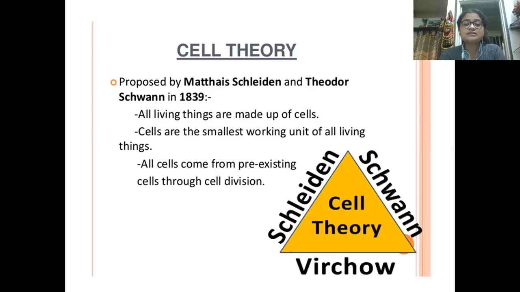Another one is, all cells come from pre-existing cells through cell division. This is another very important point of cell theory. That is, each and every cell is coming from some pre-existing cell, that is a cell which is already existing. So from that cell, another cell or the next cell is coming. Okay, because cells are self-replicating, that we have already seen in the previous slide. So all cells are coming from the pre-existing cells through a method which is known as cell division.